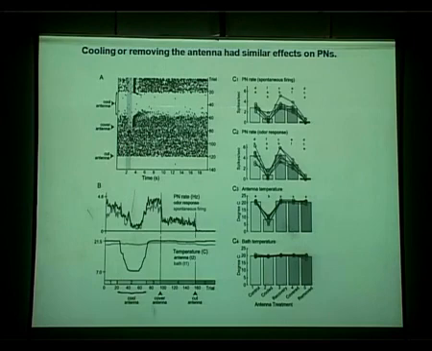To make sure that it can be completely stopped, we cut off the antenna at the end of the procedure, and we can see the activity completely stopped. We can do this with a number of animals and neurons, and consistently we can see that this activity is caused by the activity in the receptor neurons.